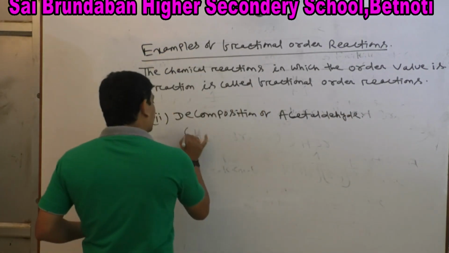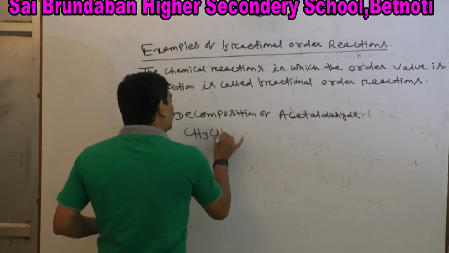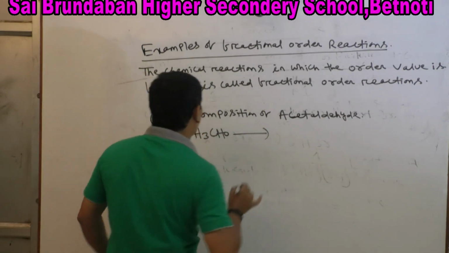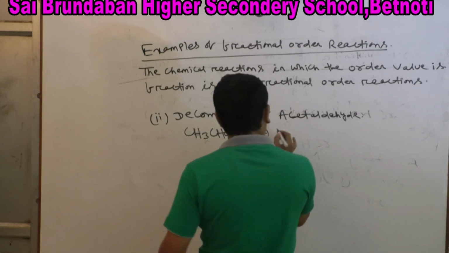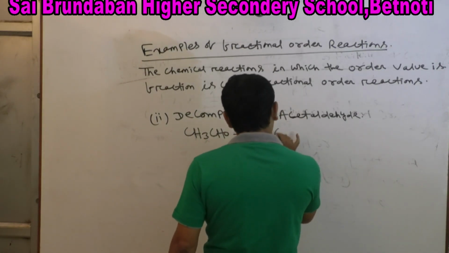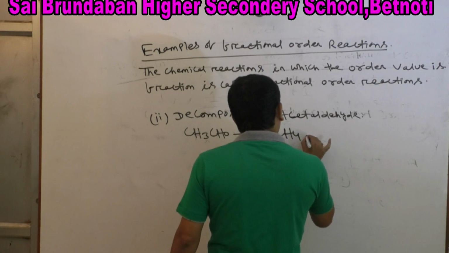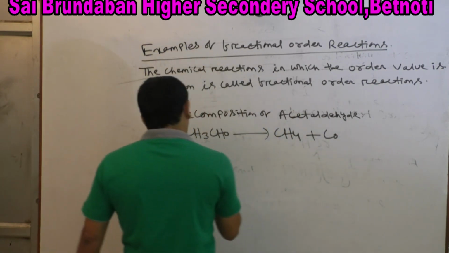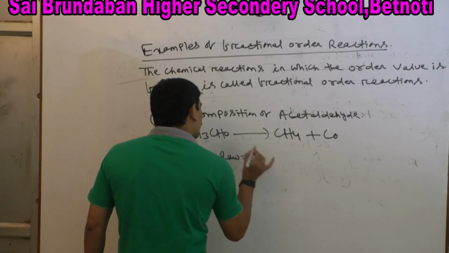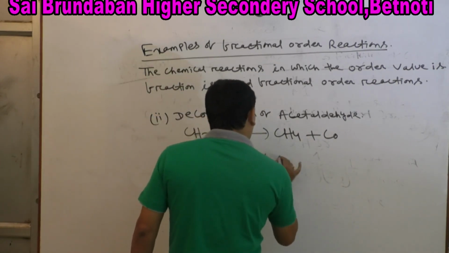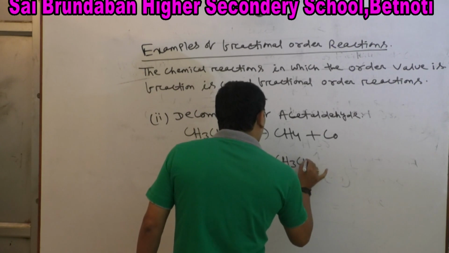Acetaldehyde formula is CH3CHO. The decomposition of acetaldehyde, CH3CHO, gives CH4 plus CO. Then the rate law equals k [CH3CHO] to the power 3 by 2.